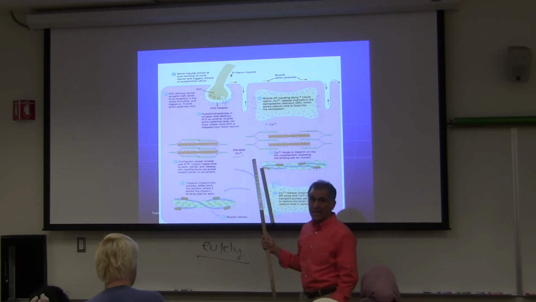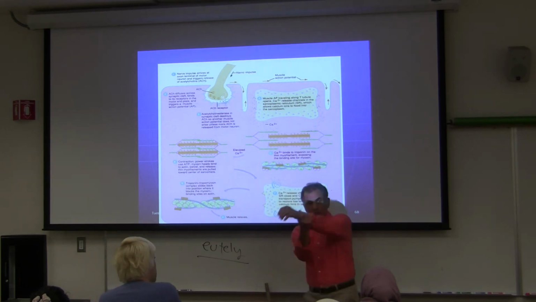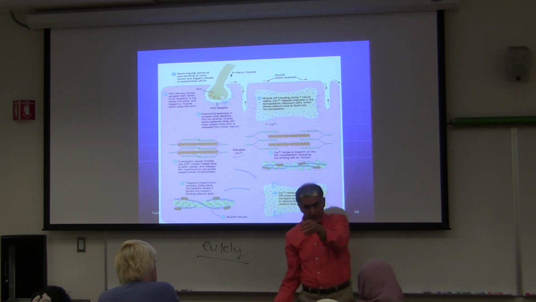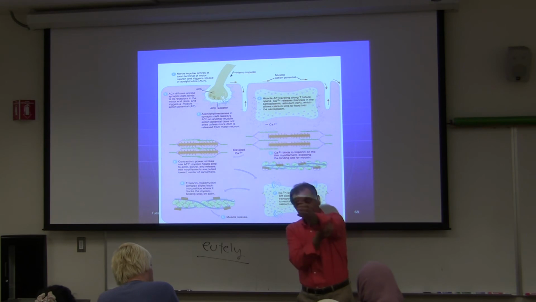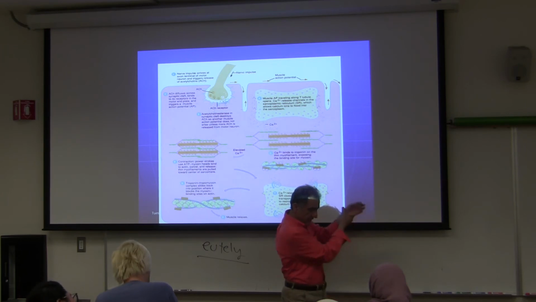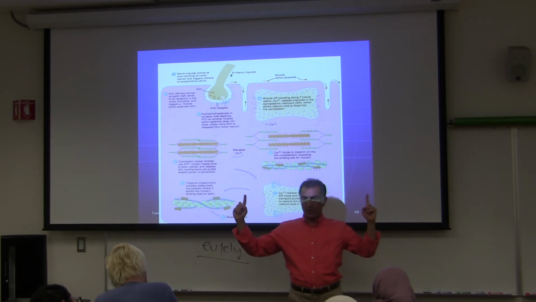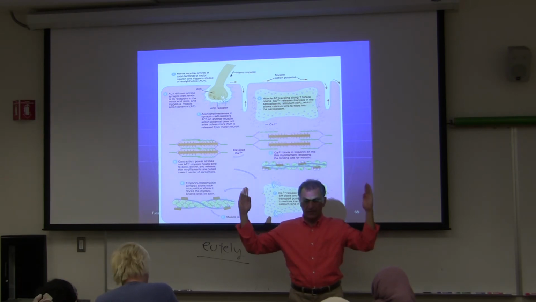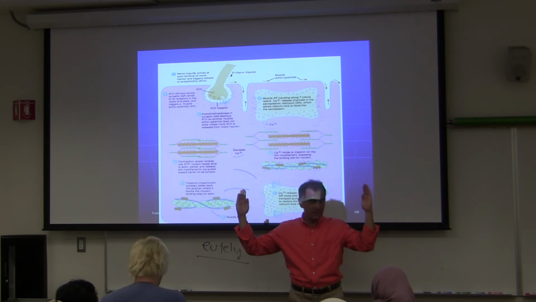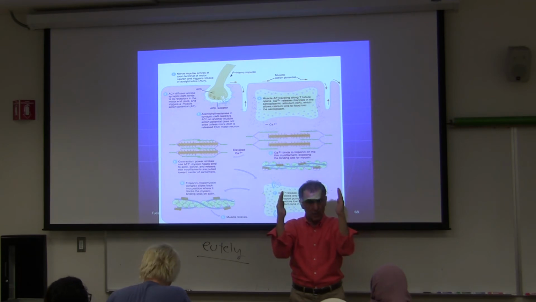Sliding filament, or attach, pull, release, attach, pull, release, attach, pull, release. So when a muscle is relaxed, it's the sarcomere, Z-line to Z-line. When a muscle is this big, when it's relaxed, the sarcomere is this big. But when a muscle is contracted, its sarcomere is short.